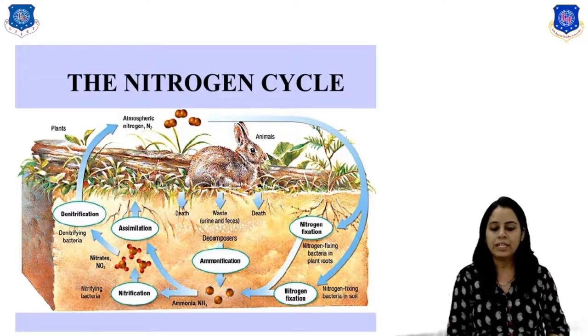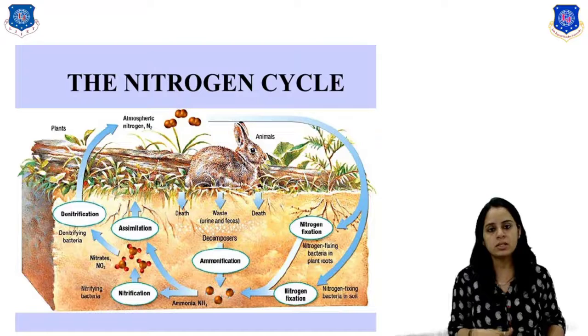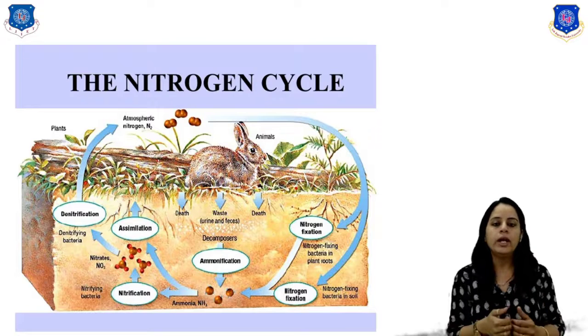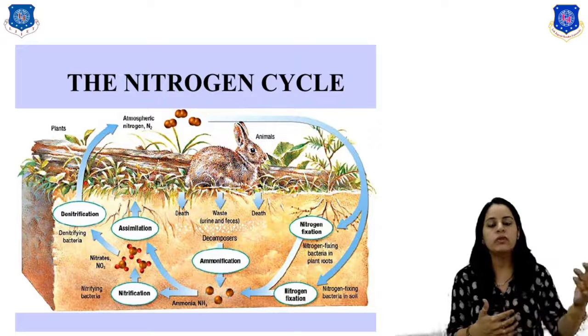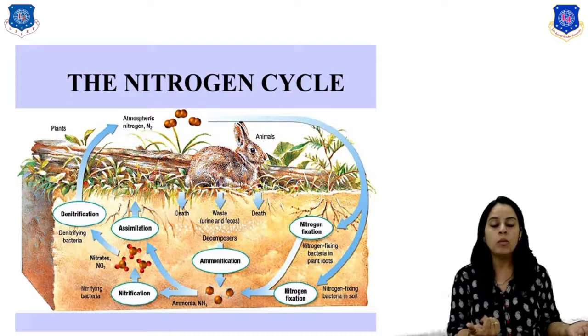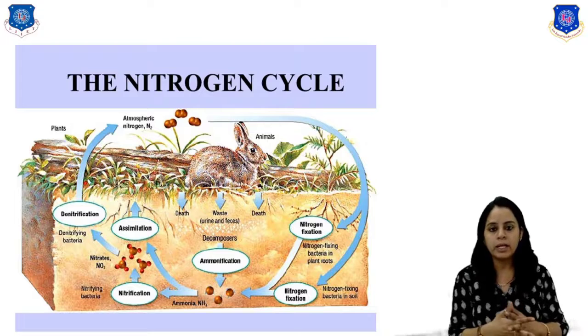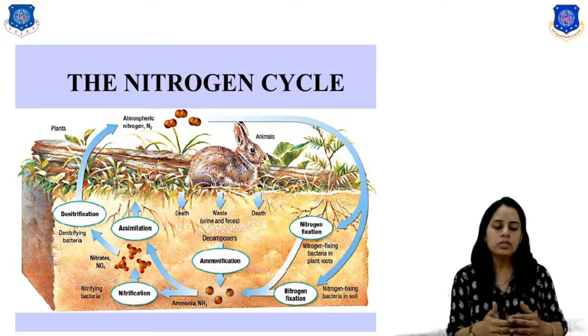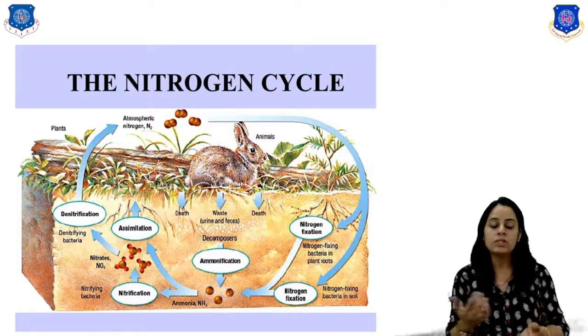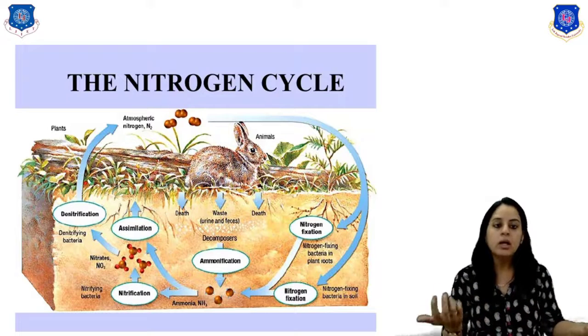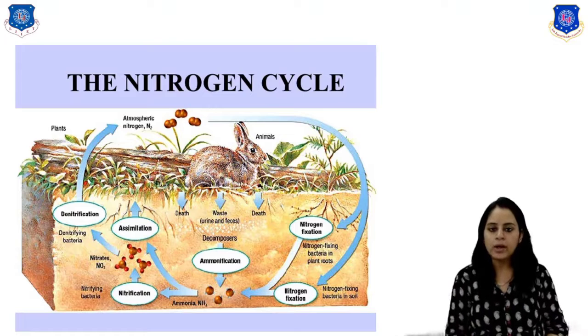Okay, here on screen you can see the nitrogen cycle. The first process is nitrogen fixation, right? In nitrogen fixation, atmospheric nitrogen is converted into ammonia and ammonium with the help of the bacteria Rhizobium, right? So after that the second process is ammonification. In the ammonification process, the nitrogen compounds are converted into nitrate and nitrite, again with the help of bacteria, right?